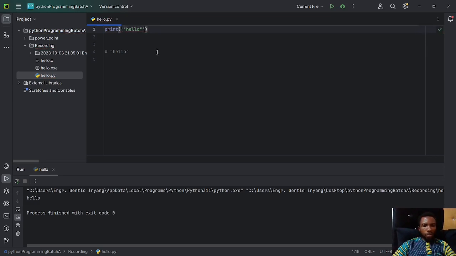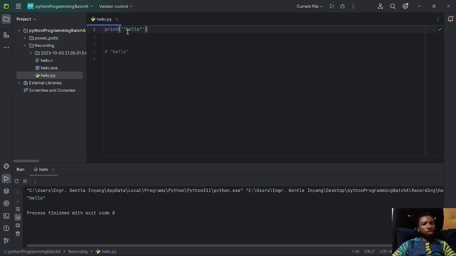Now, it will print the hello with the two quotes inside. So if I run this code, I'm going to have hello with the quotes surrounding it. And if I want to print with a single quote, I reverse the order. So the double quote comes first and the single quote comes inside.